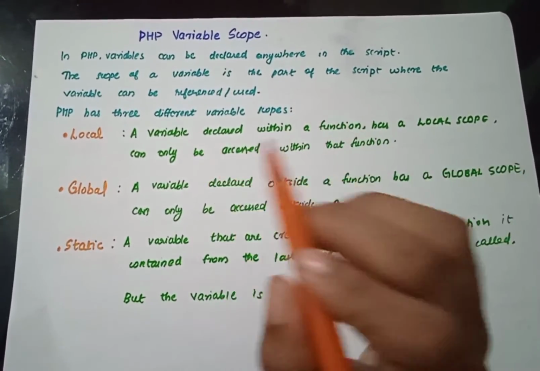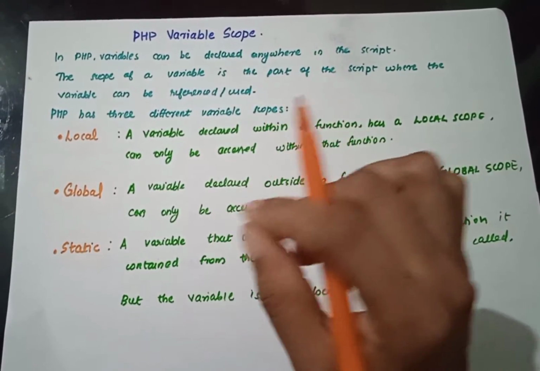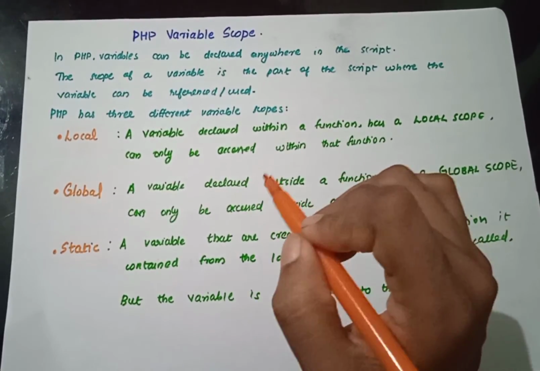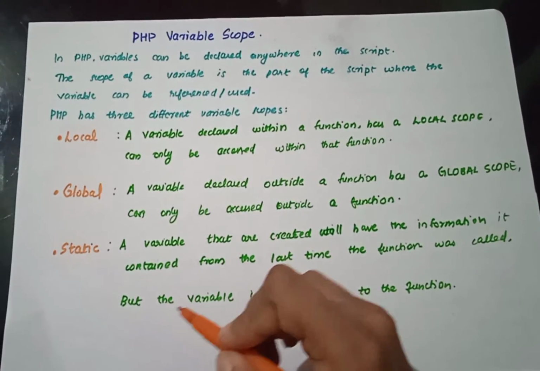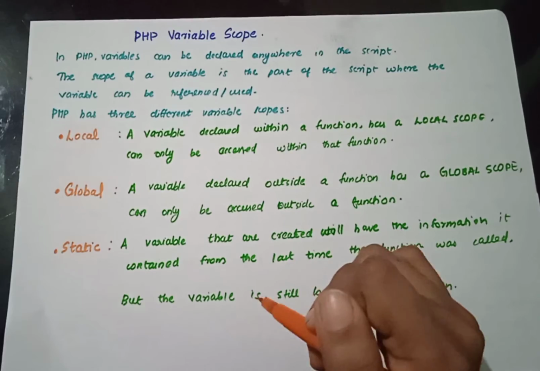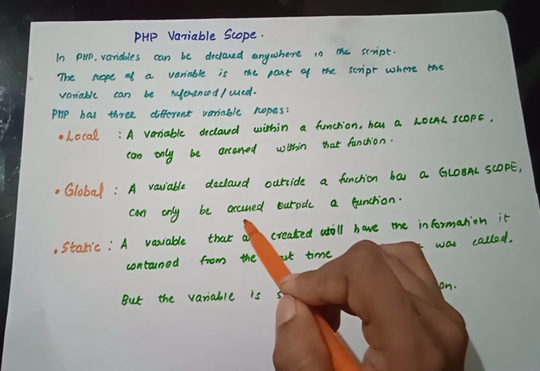If you define a function and declare a variable x with 5, then close that function and write echo $x, it will not work. Why? Because that variable only has life inside that function.